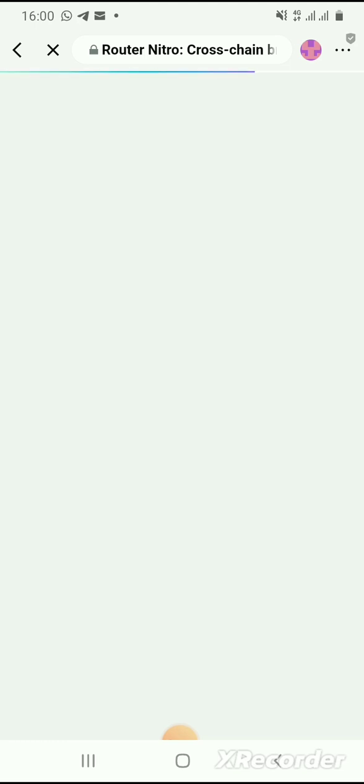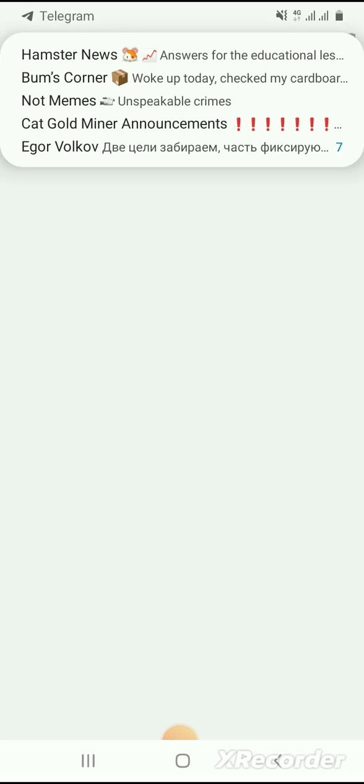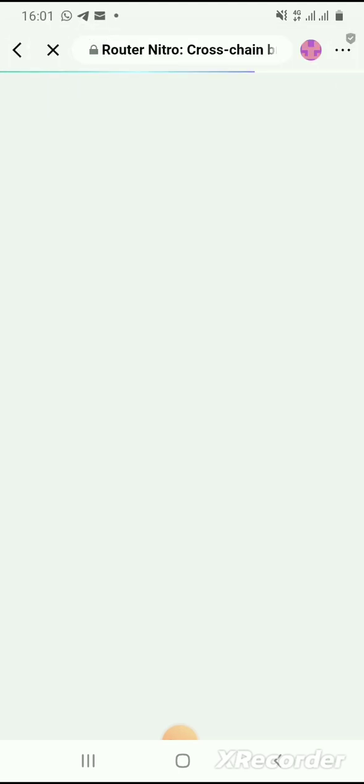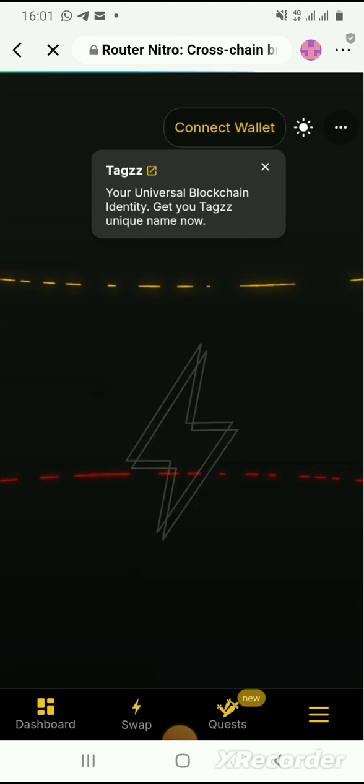Let it open. Okay, it's still trying to open. So bridge, okay, it has opened.